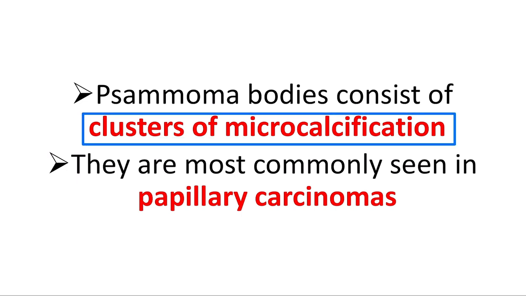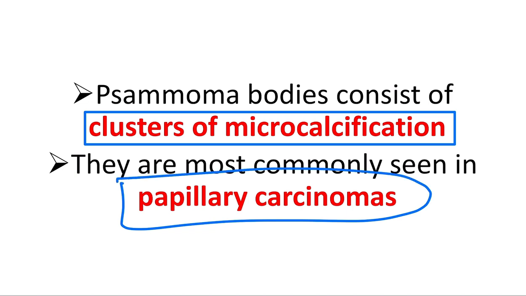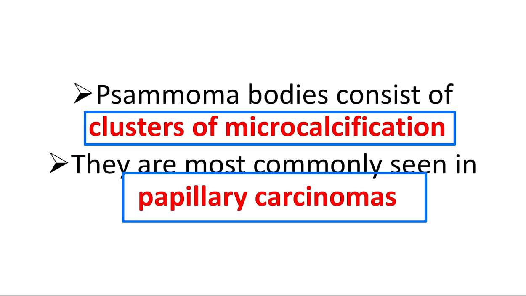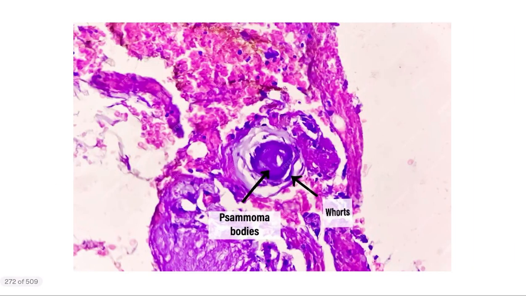That means it is a chain of microcalcification, or a circular pattern of the microcalcification present in the tumor cells, and they are most commonly seen in the papillary carcinoma. So the Psammoma body is the characteristic for the papillary carcinoma. In papillary carcinoma of the thyroid gland, there is a cluster of microcalcification, and this microcalcification is known as the Psammoma body. Here we can see this is the Psammoma body, the cluster of the microcalcification around a tumor.